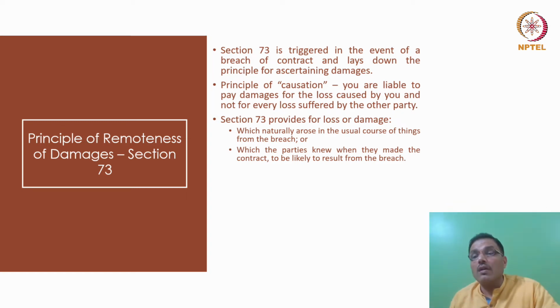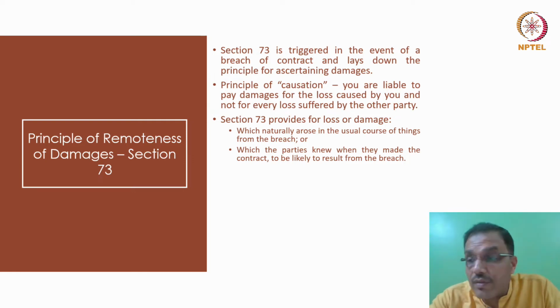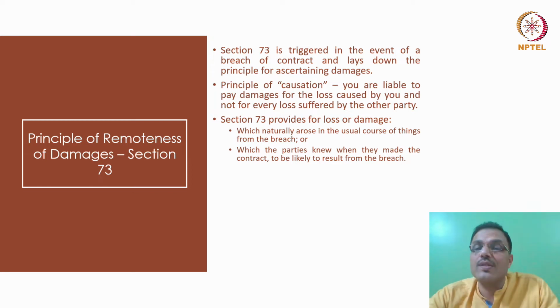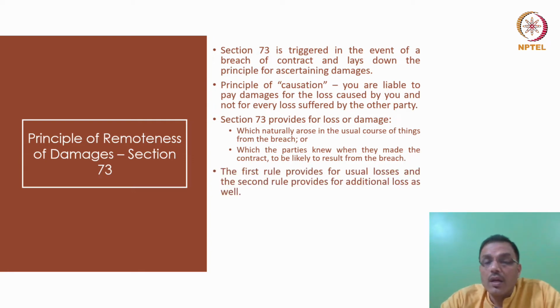He was informed about it very well in advance that this is required for the presentation. The presentation has this value. The contract is due, and hence, if you don't give it, this is the loss. So, if that is already known and the breach occurs, then because of that knowledge, it's not something that is remote to the contract breaker, and he may be responsible to compensate you for those kinds of losses that were brought to his knowledge. So, though they may be consequential, they were already informed to the other party.